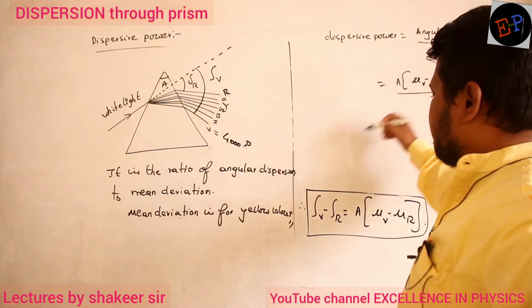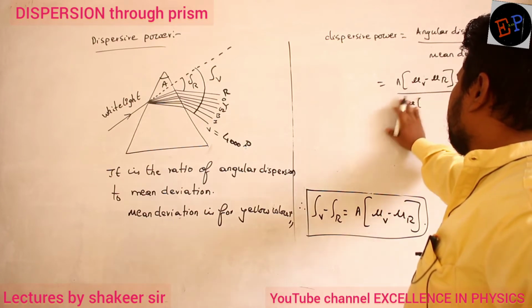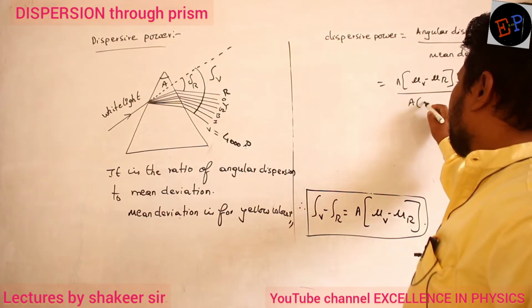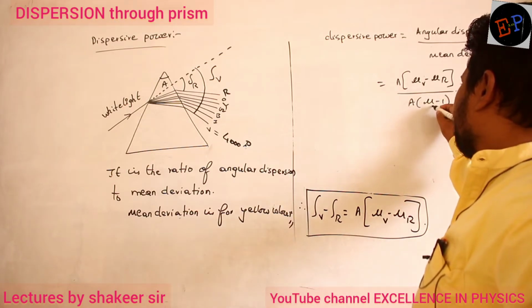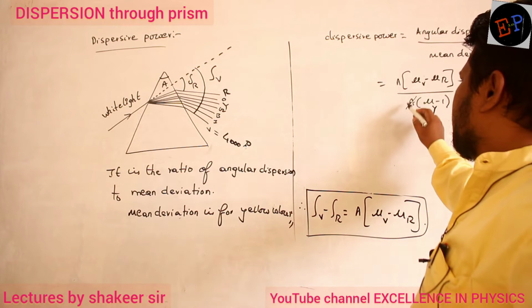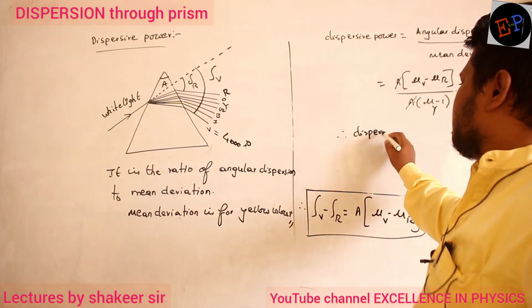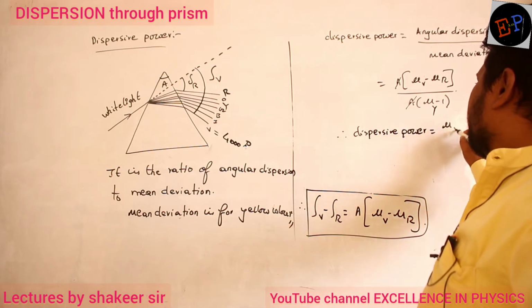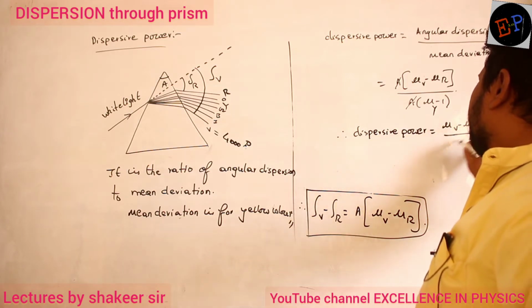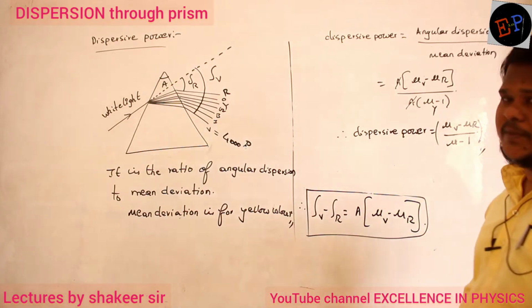Mean deviation delta is equal to (mu minus 1) into A, where mu is for yellow color. So A and A get cancelled. Therefore dispersive power is (mu_v minus mu_r) divided by (mu minus 1).